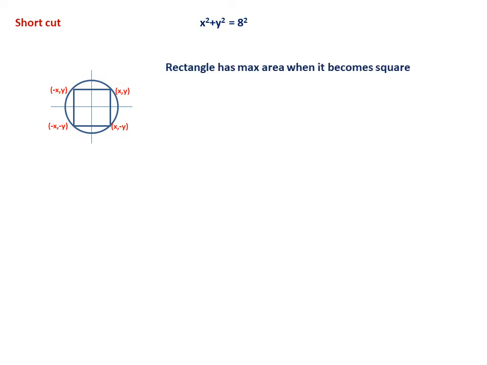The shortcut is this. See, x² + y² = 8², the same circle, with vertices (x, y), (−x, y), (−x, −y), (x, −y) in the four quadrants. A rectangle has maximum area when it becomes a square. This type of question I have done a lot in application of derivatives, especially maxima and minima. So put x equal to y.